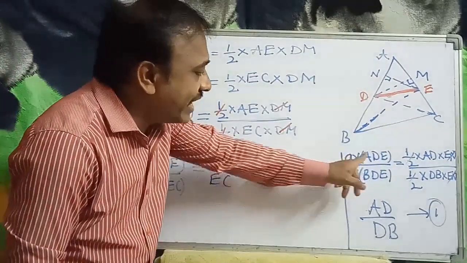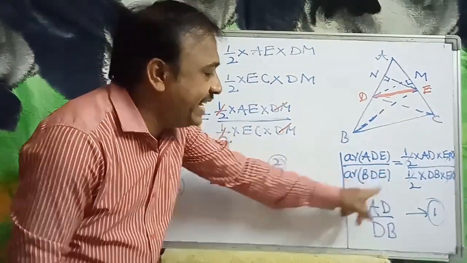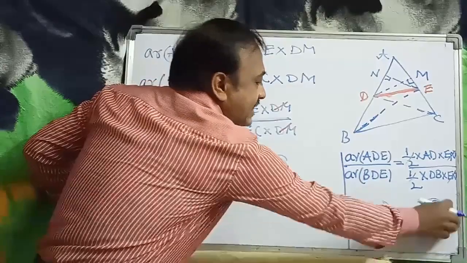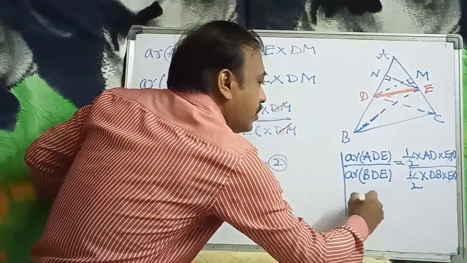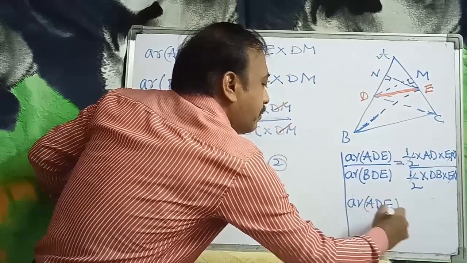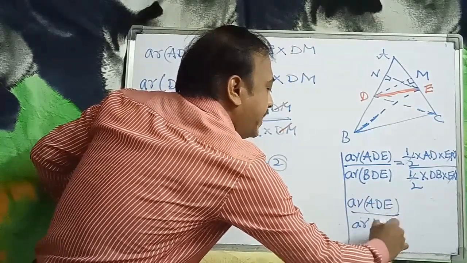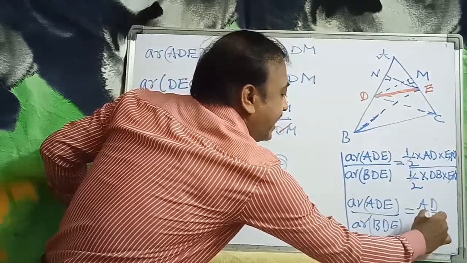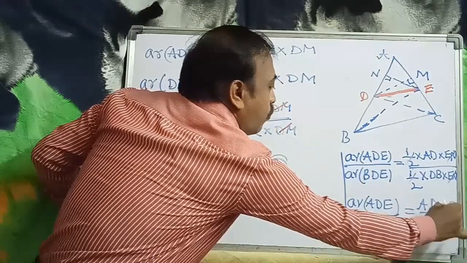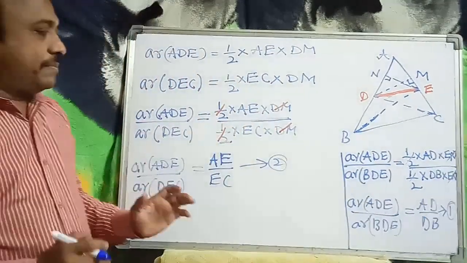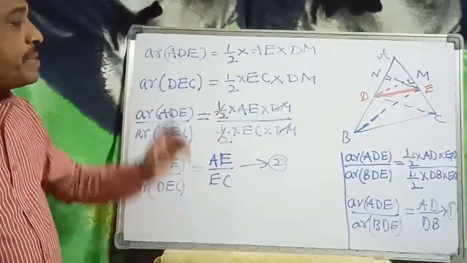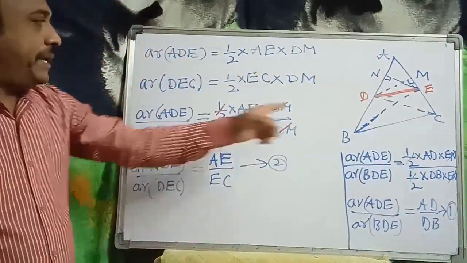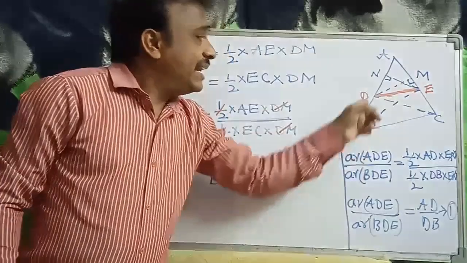Here we have area of triangle ADE by area of triangle BDE is equal to AD by DB, this is equation 1, and this is equation 2. Now observe the triangles BDE and DEC.